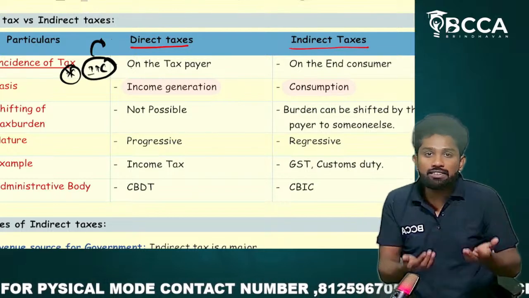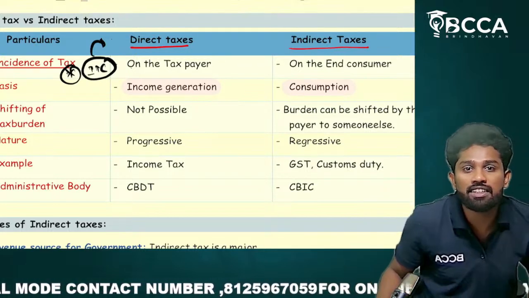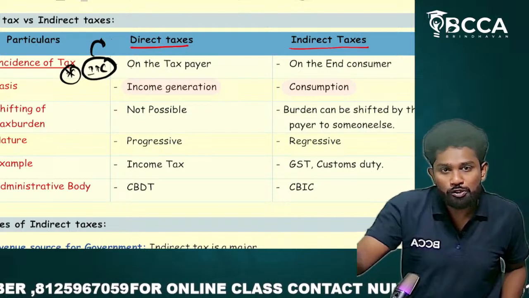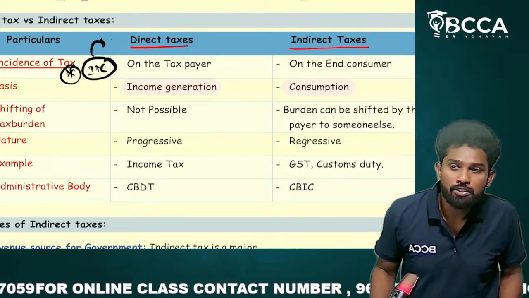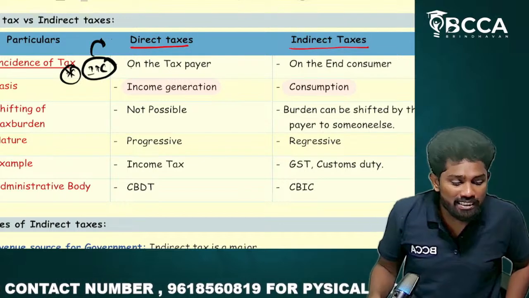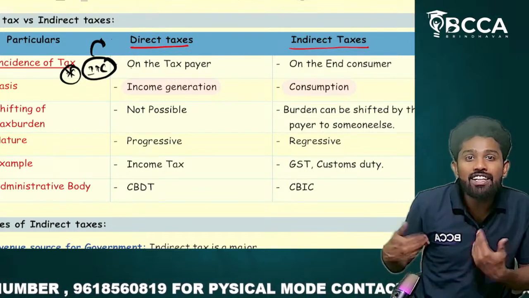You paid BCCA coaching fee, on that indirect tax is there. You bought a shirt, on that indirect tax is there. You bought a soap, on that indirect tax is there. You bought a cool drink, on that indirect tax is there. So indirect taxes is on selling goods.